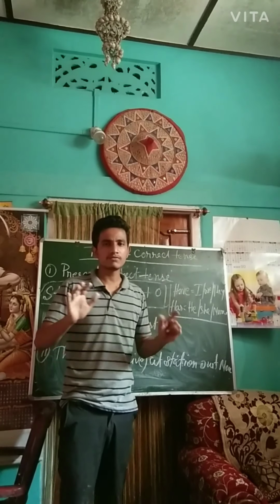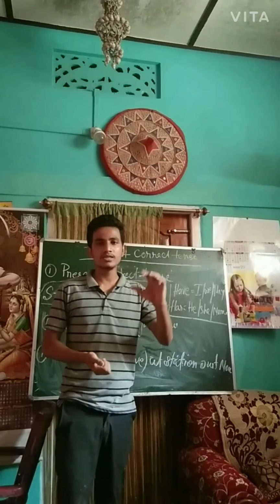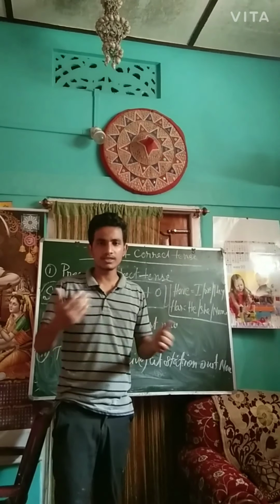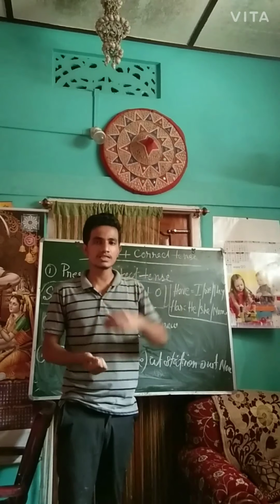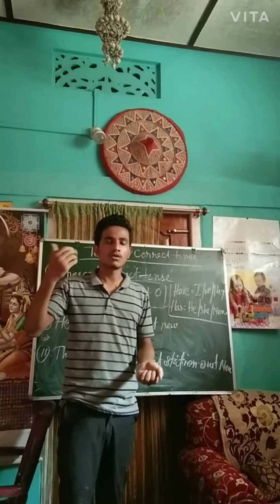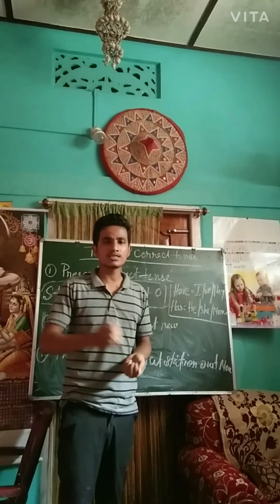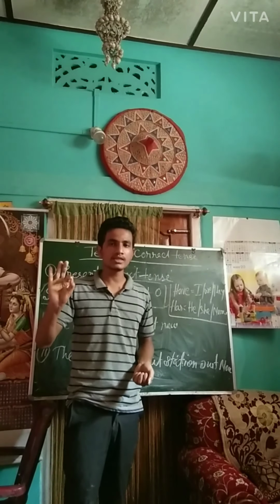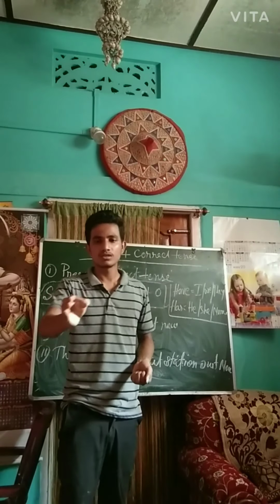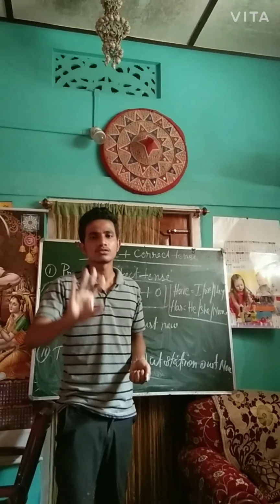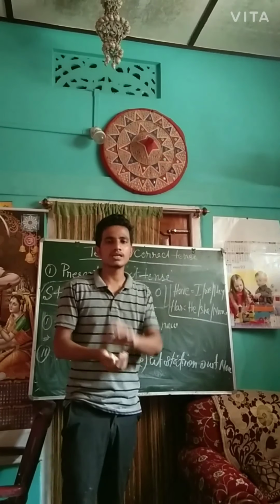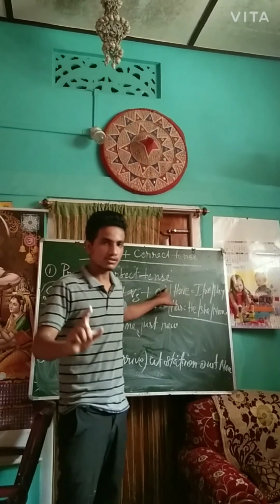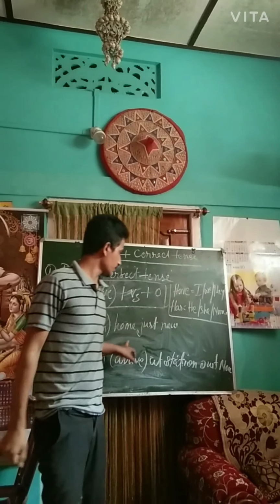Present perfect tense defines that kind of action which is already done, but not so many days back, not so many years back, just a minute ago, just an hour ago. It is already done, but a minute ago, just a few hours ago. So it is still in present. So that kind of sentence is known as present perfect tense. Understood? So come to the examples.